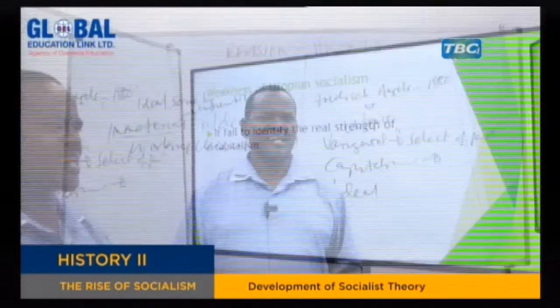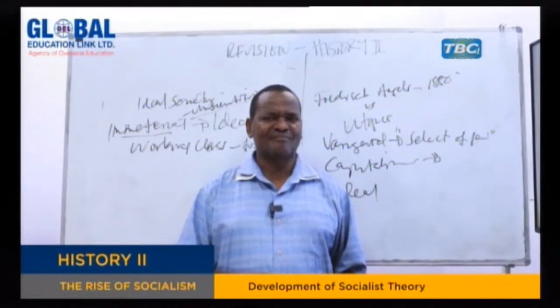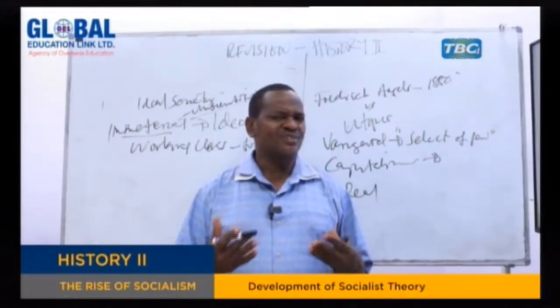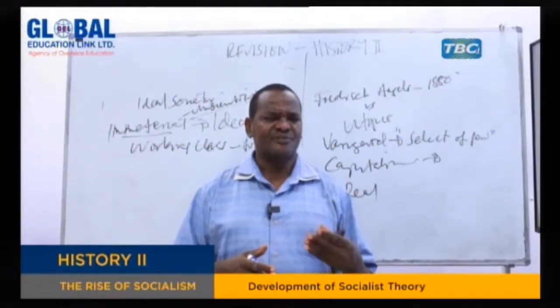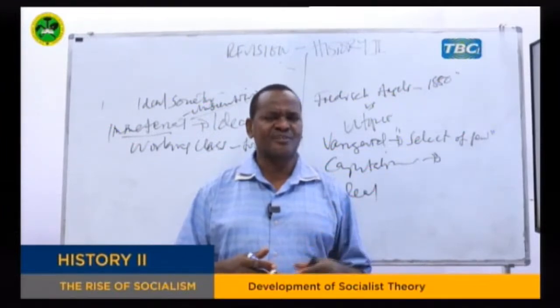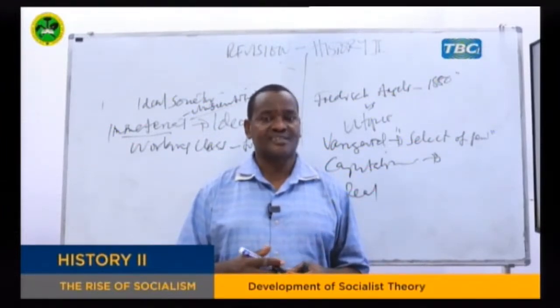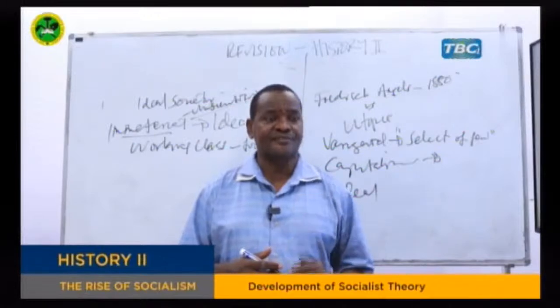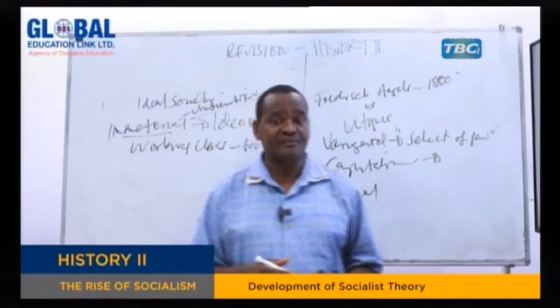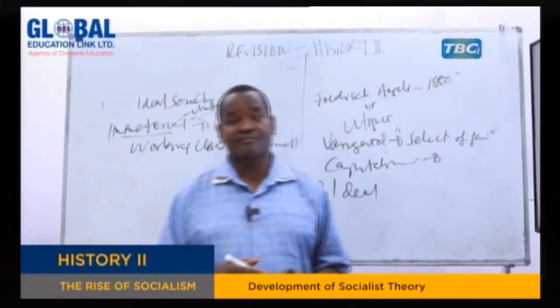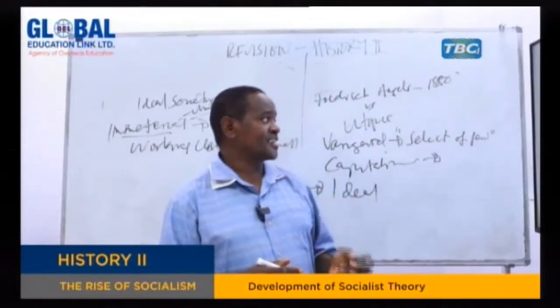The second weakness of utopian socialism is that it failed to identify the strength of capitalism. They were thinking that capitalism is a kind of system that you can just win over through criticism. That means if you just criticize, if you just complain, if you just give reasons, then you can defeat the capitalist system. They have underestimated the strength of capitalism. Capitalism is very strong, and people are so selfish, so individualistic, and it's very difficult to change them that easily. So that's another weakness.